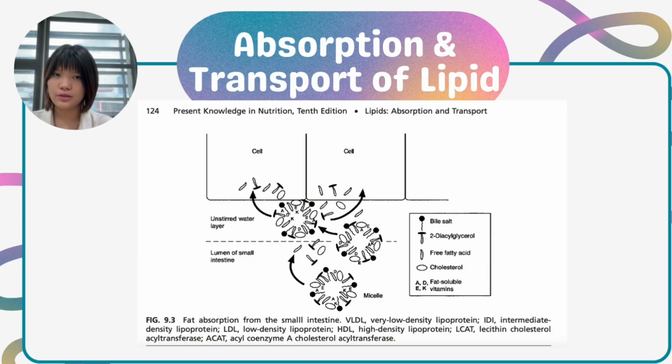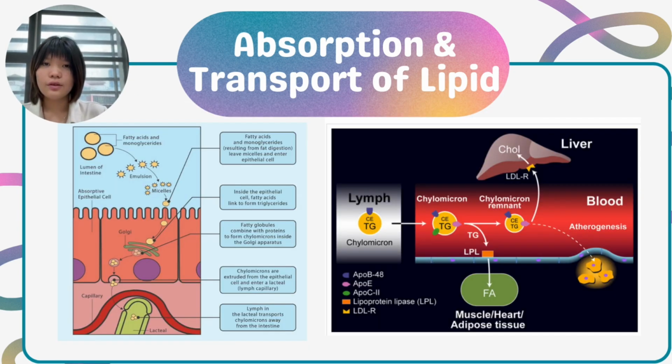After re-esterification inside the enterocyte, the newly formed triacylglycerol, cholesterol ester, and other lipids are packaged into lipoproteins, specifically chylomicrons. Chylomicrons enter the lymphatic vessels in the intestinal villi and travel through the lymphatic system before entering the bloodstream at the left subclavian vein. This bypasses the liver initially, allowing the lipid to be delivered directly to the peripheral tissues.